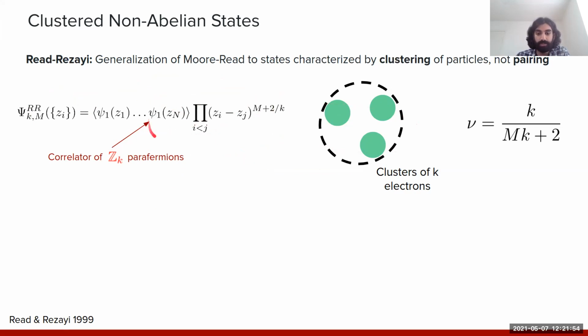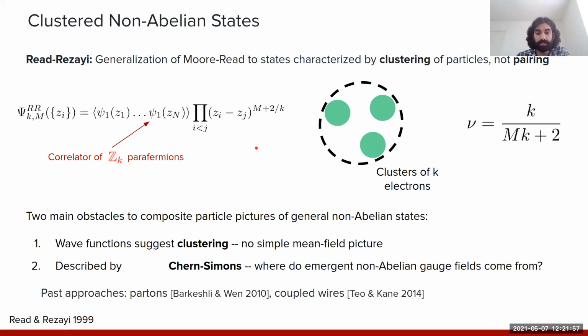And so from this picture, it's clear at two levels why it's difficult to develop composite particle pictures for these more generic Read-Rezayi states, but also more general non-abelian states, which are characterized by this clustering. First, because these wave functions suggest clustering, it seems difficult to access these non-abelian states within a composite fermion or composite boson picture, since we don't have a simple mean field picture for clustering, in contrast to the BCS picture that we have for a superconductor of composite fermions.